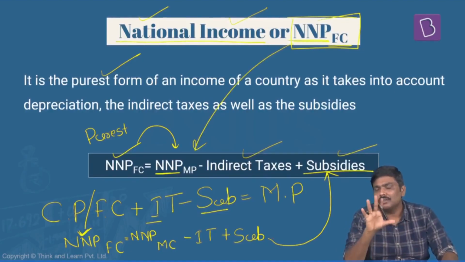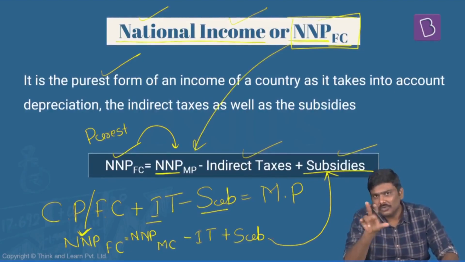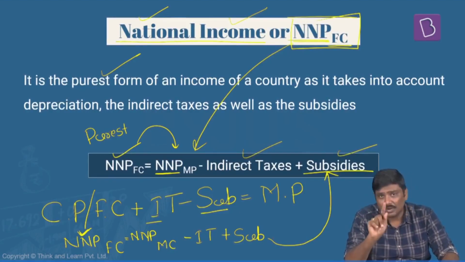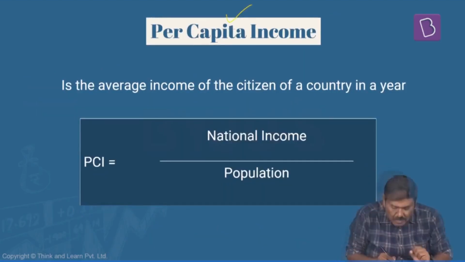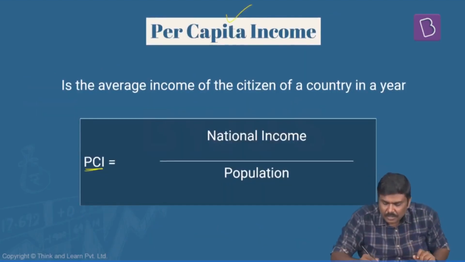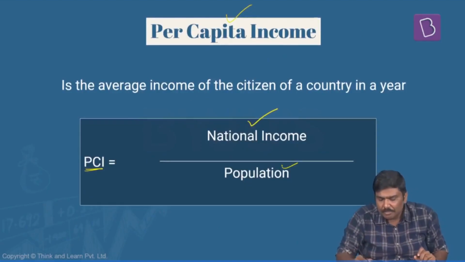The most important for you from the context of UPSC exams will be the concept of GDP. Now, using national income aggregates, there is a concept of per capita income. What do you mean by per capita income? Per capita income is nothing but the national income divided by the population.